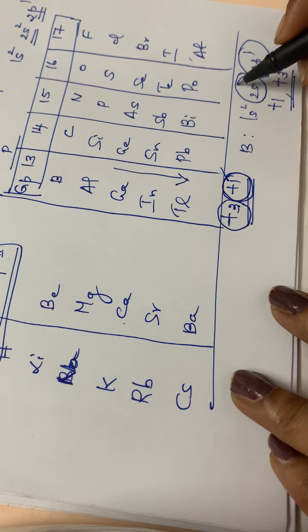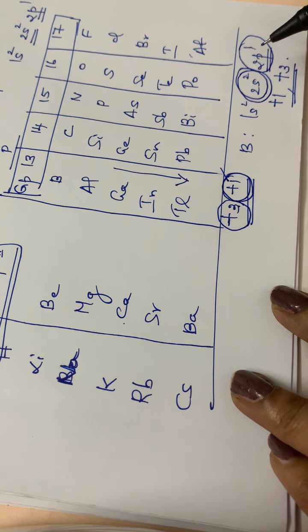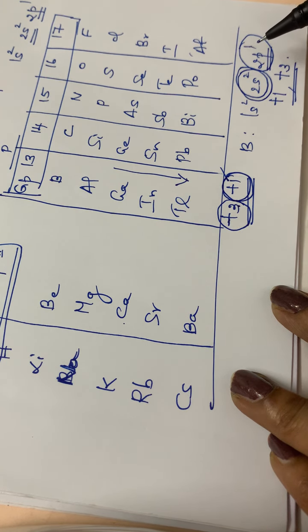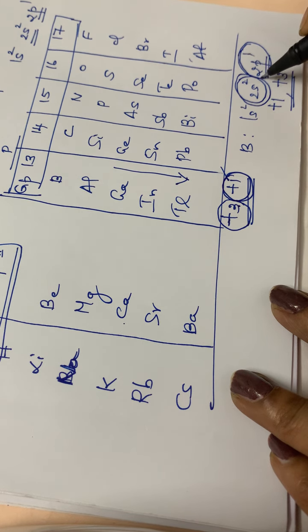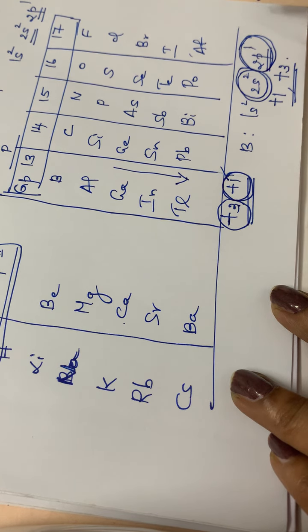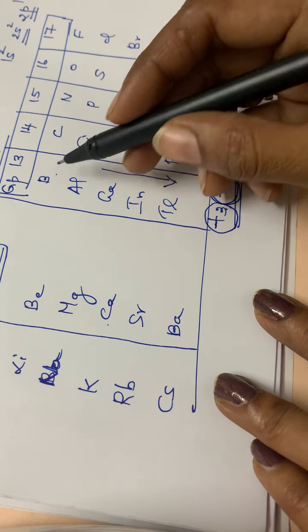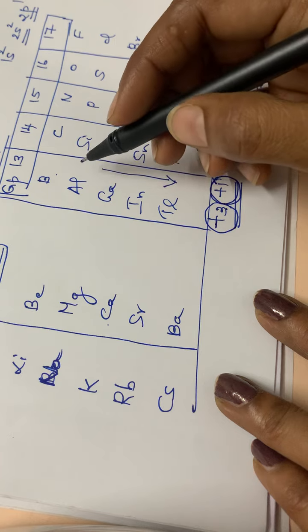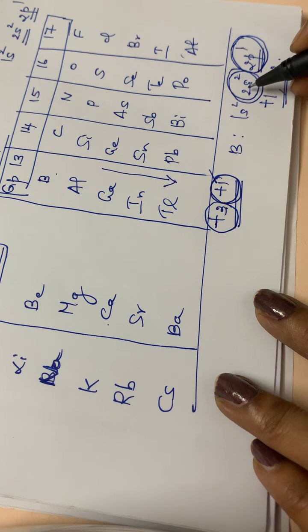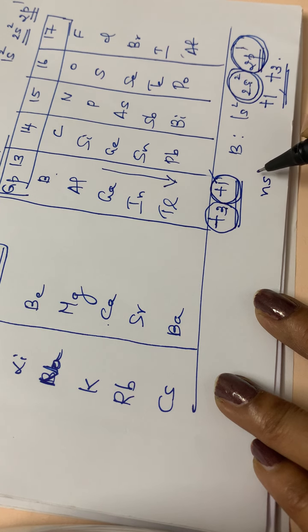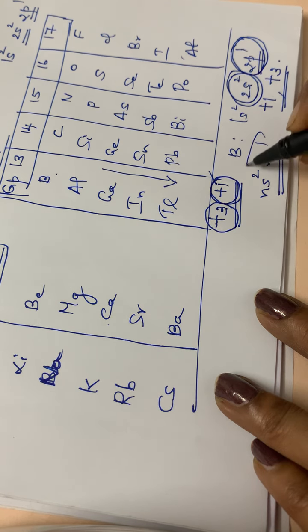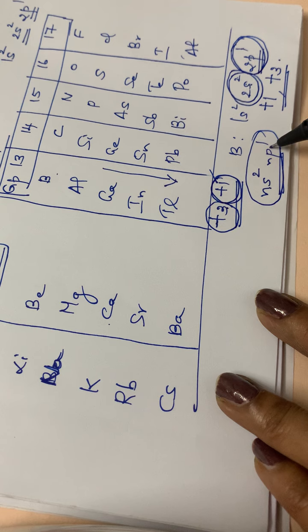That means the s electron is more reluctant in taking part in chemical bonding. That means only the p electrons are shared for chemical bonding, not the s electrons. So here it is 2s2, isn't it? For boron it is 2s2. Then down the group, the s subshell number will be changing, so we can put it in general as ns2. It can be written as ns2 np1. In general for group 13 we can write the valence shell configuration as ns2 np1.